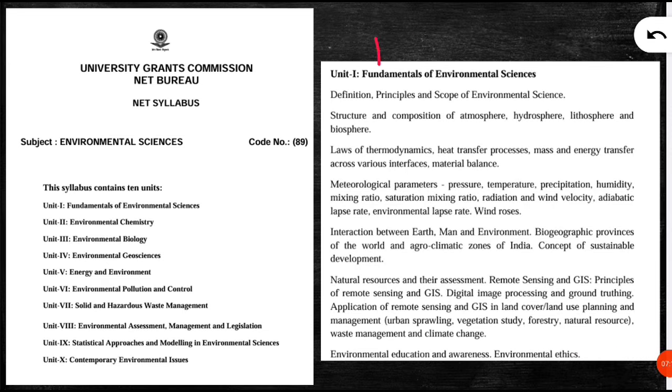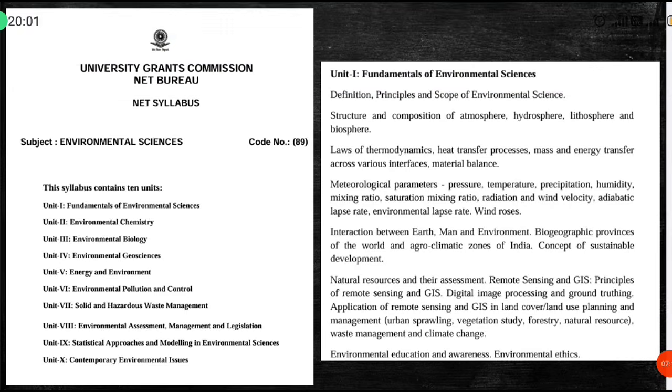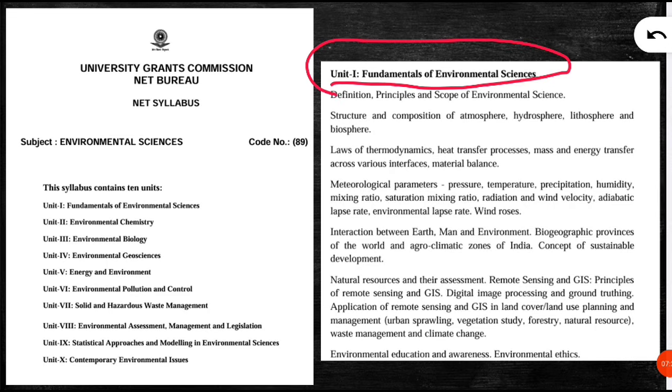Let's move on. After analyzing the paper for every session, you have to note down which unit had how many questions, and you should see how to utilize the syllabus. Syllabus utilization is the most important thing. For example, here we have given Unit 1 Fundamentals of Environmental Science. There are different topics under this: principles and scope of environmental science, composition of atmosphere, saturation mixing ratio, wind roses, agroclimatic zones of India, remote sensing and GIS. All these things are under Unit 1.